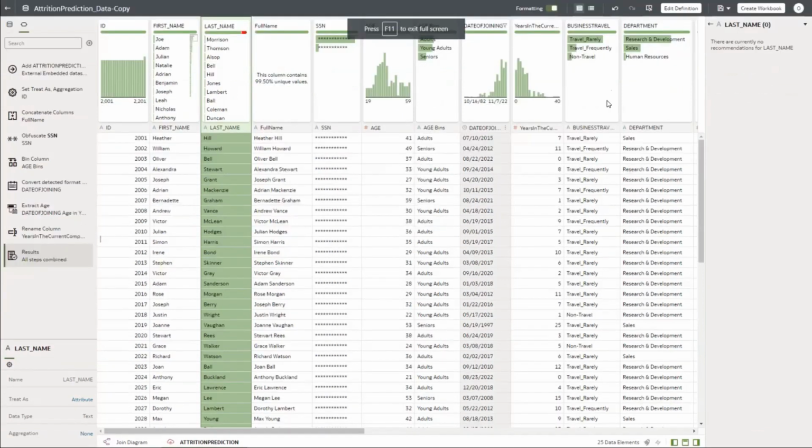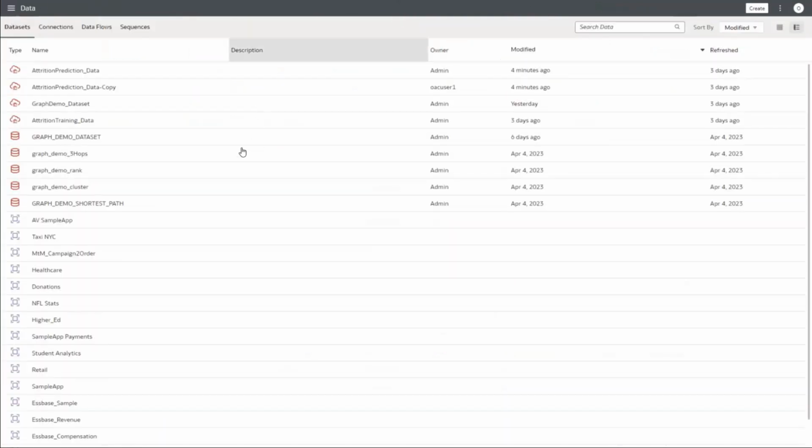So what I will do, I have anyway saved. Okay, I will go back here, right? So the next thing I will do is I need to prepare a training model, right? So for this purpose, I'm going to navigate to this create option, and I will click on create. So I need to create a data flow to train the model.